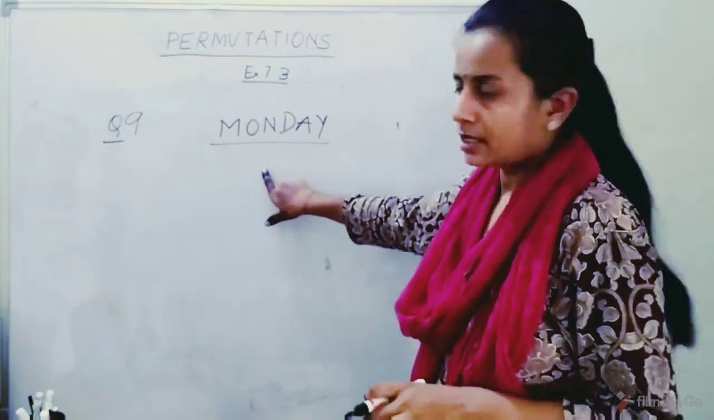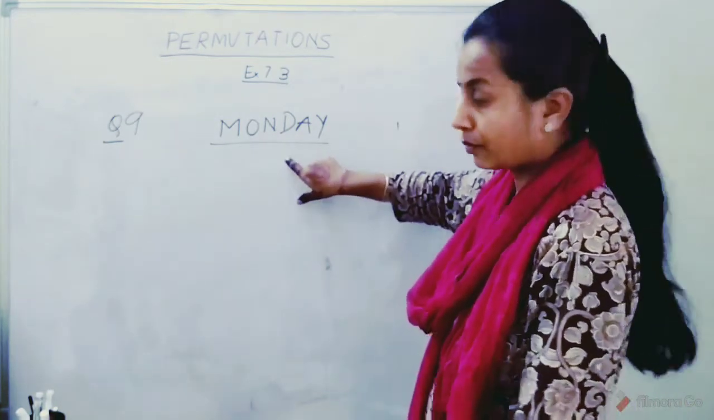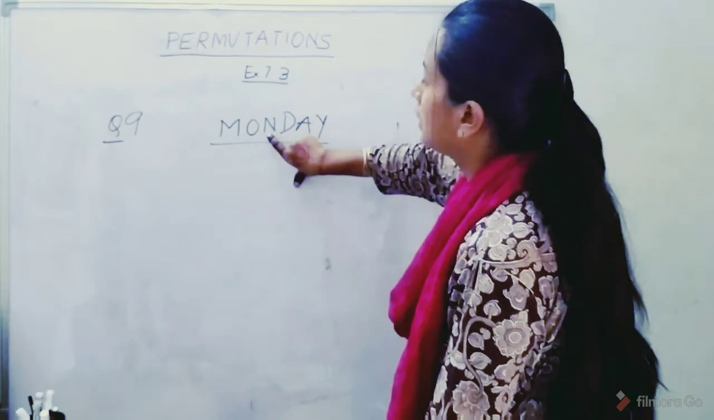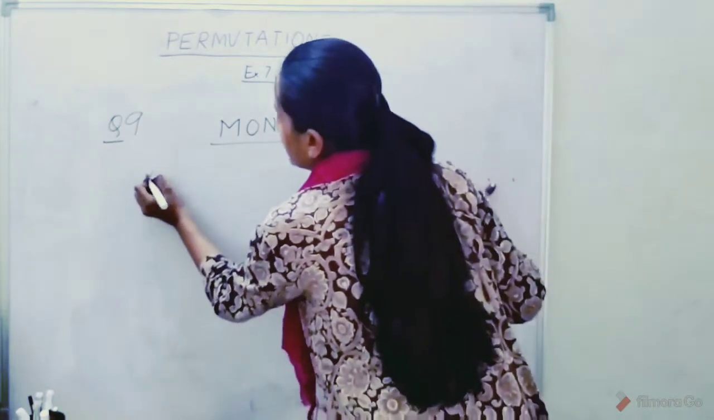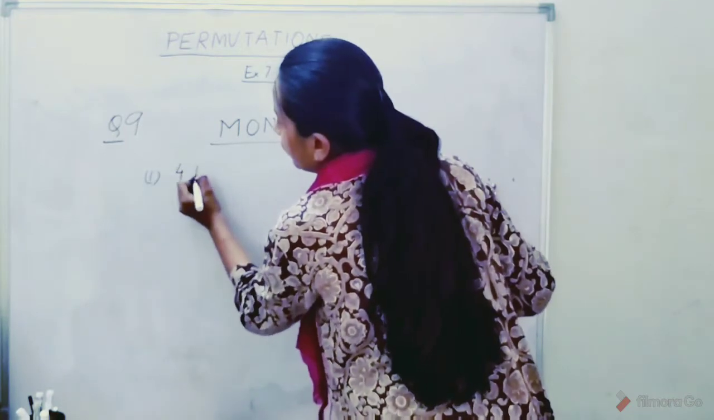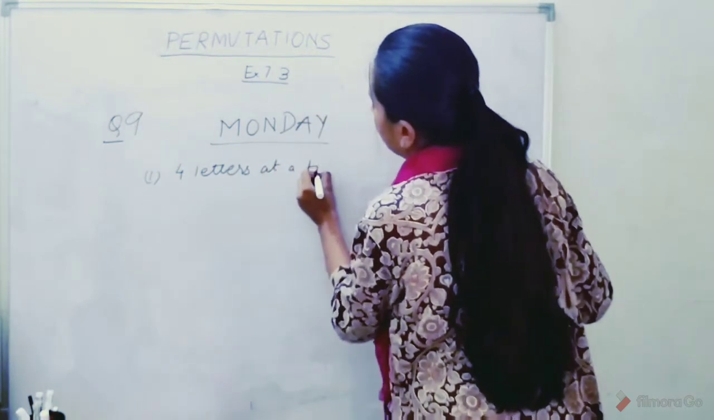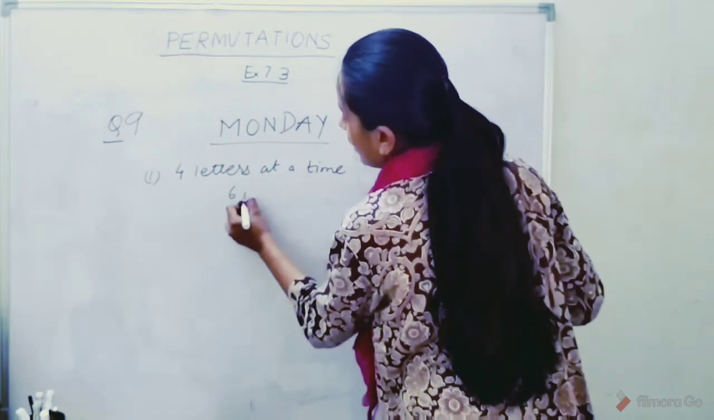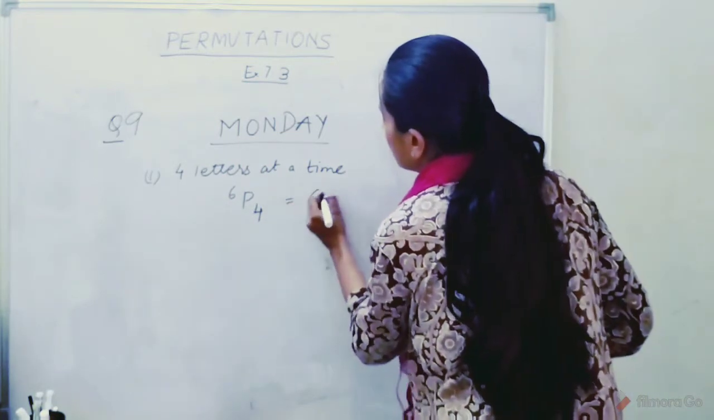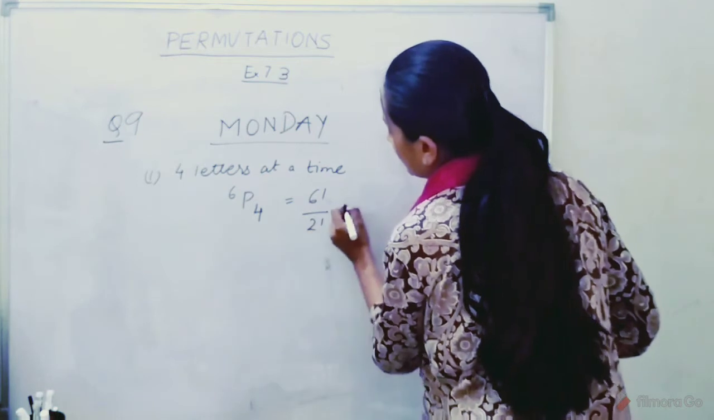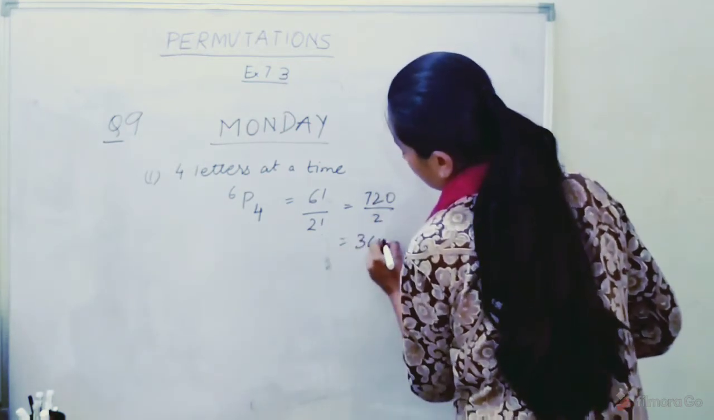Question number 9 says how many words can be formed using letters from Monday 4 at a time. First part is we are using 4 letters at a time. So out of 6 we have to select 4 letters. So 6P4, that is 6 factorial divided by 2 factorial, which gives us 720 divided by 2, that is 360.